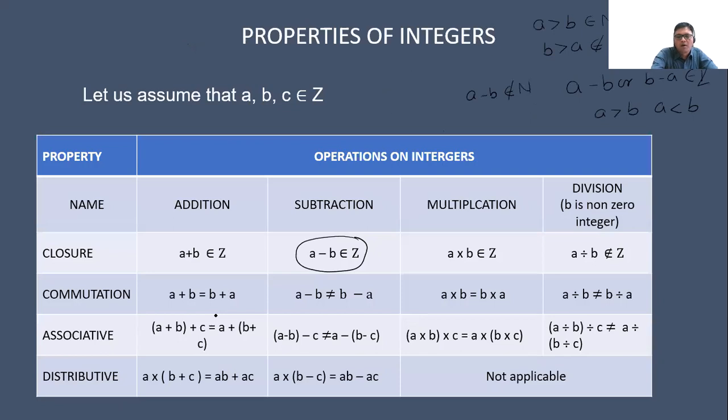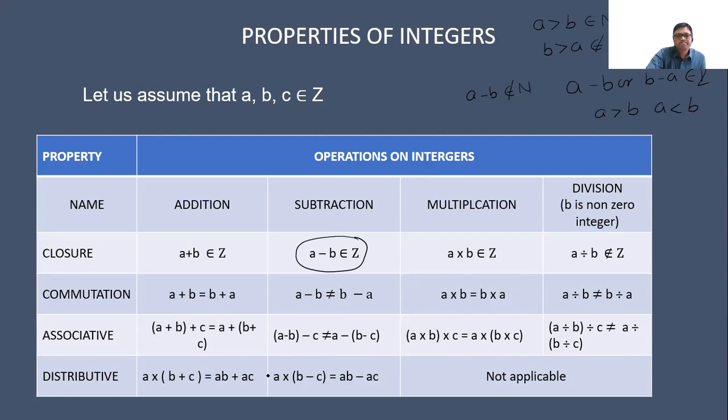Now we will talk about the commutative property. Just like the natural numbers, there is no difference. A plus b, whether it belongs to the natural numbers or the integers, is equal to b plus a. A minus b will never be equal to b minus a. A into b is equal to b into a, and a divided by b is not equal to b divided by a. Coming to the associative property, it is the same as for the natural numbers, and the distributive property is also the same as for the natural numbers. We will have some examples.